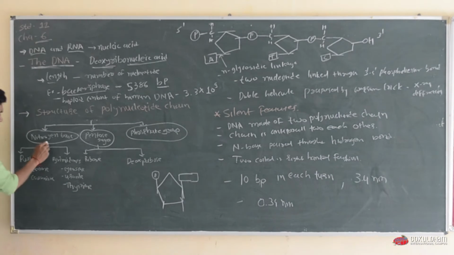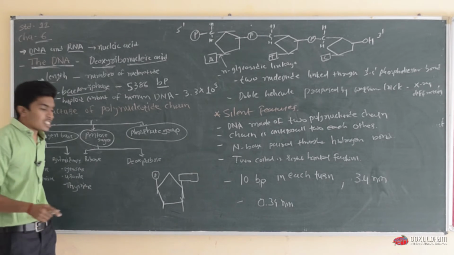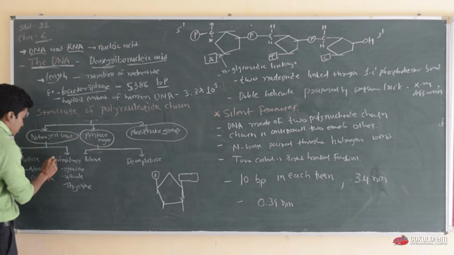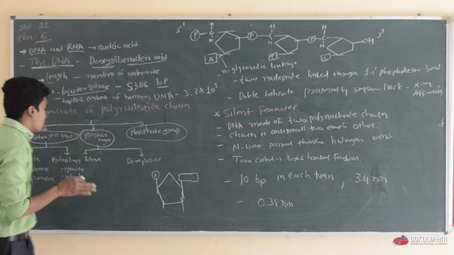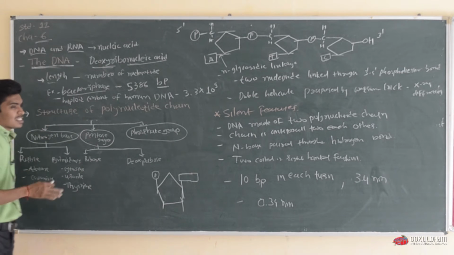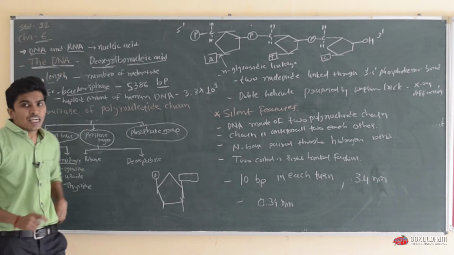The nitrogen bases present in DNA are of two types. The first one is purine, and the other type of nitrogen base is pyrimidine. What are purine and pyrimidine? Purine is a nitrogenous base having two aromatic rings, whereas pyrimidine is a nitrogenous base having a single aromatic ring.